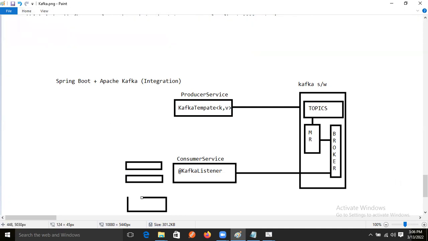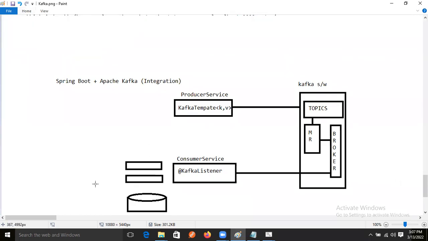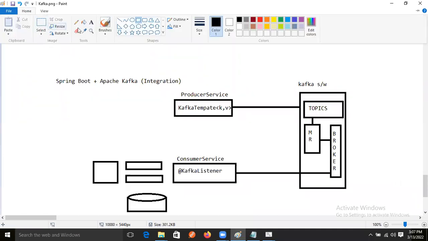In real time, this kind of application will be there, guys. Because of that I'm taking this scenario. So this is the database, right? After that, for this repository, we will take one more component. Let's take a message store component.